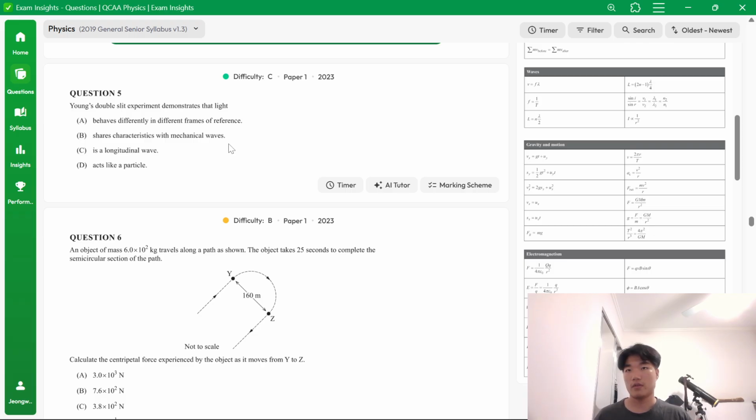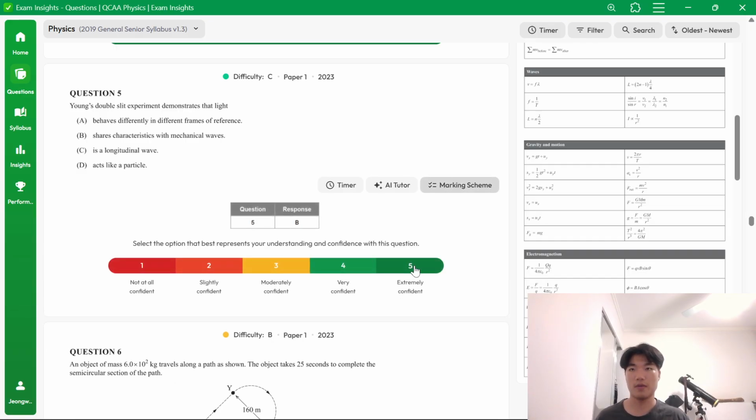Light behaves differently in different frames of reference. That relates to special relativity, but not as an experiment. Shares characteristics with mechanical waves. It does share characteristics with waves, yeah. It is a longitudinal wave. It can be a wave, or it shares characteristics of waves and particles, but it's not just solely a wave or solely a particle. So it can't be C or D. It's B.